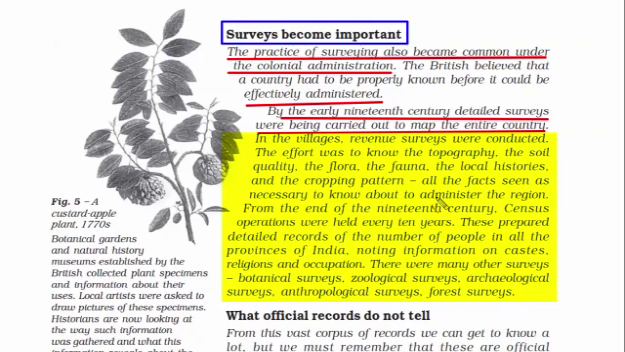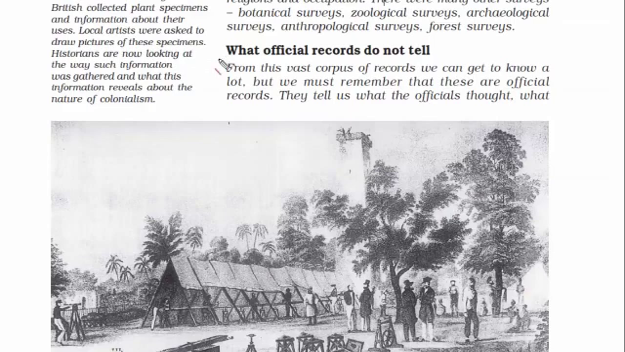From the end of the 19th century, census operations were held every 10 years. These prepared detailed records of the number of people in all the provinces of India, noting information on castes, religions, and occupation. There were many other surveys: botanical survey, zoological survey, archaeological surveys, anthropological surveys, forest surveys. Just imagine all this data would be so helpful to monitor a nation and its resources, and that is what the British did. Now let's understand the last topic of this chapter.